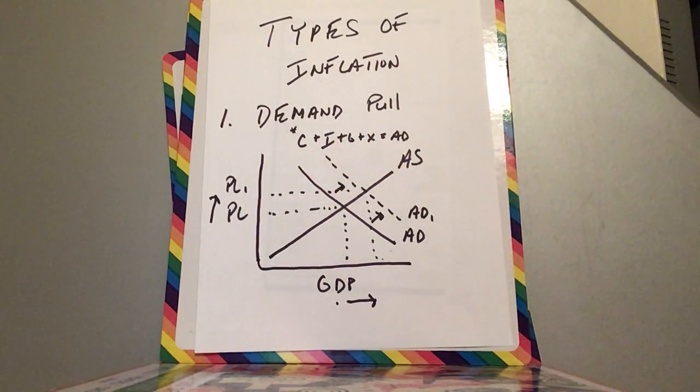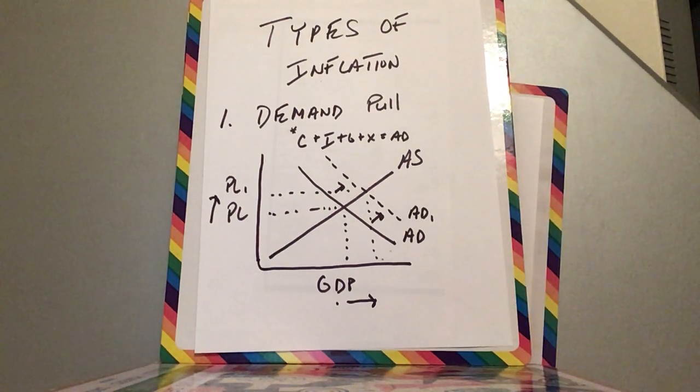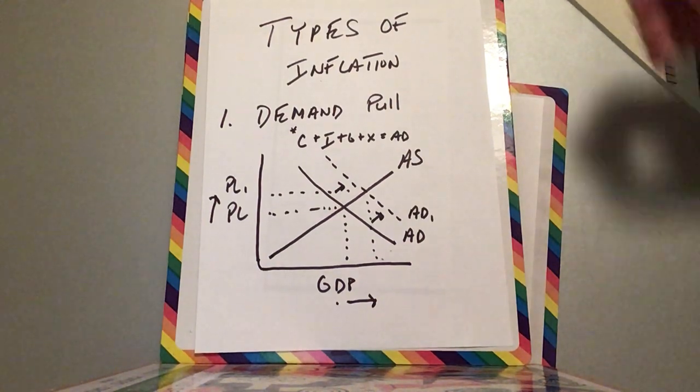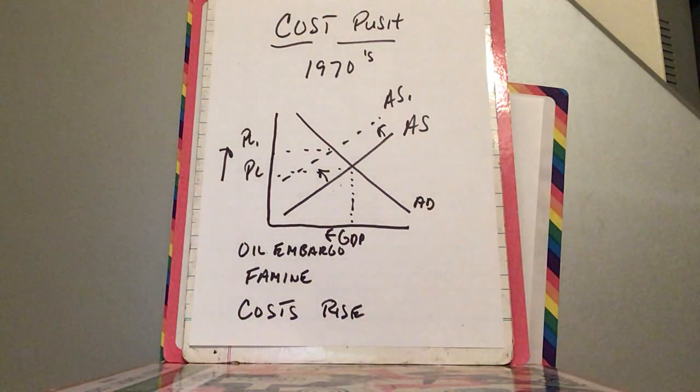1960s, demand pull inflation. People say, where does inflation come from? Well, it's too much money out there. And there's a short-term relationship between unemployment and inflation. If everybody has a job and everybody's spending money, unemployment's low, but you may start to see some inflation. Demand pull inflation. Now, the other type of inflation is known as cost push inflation.